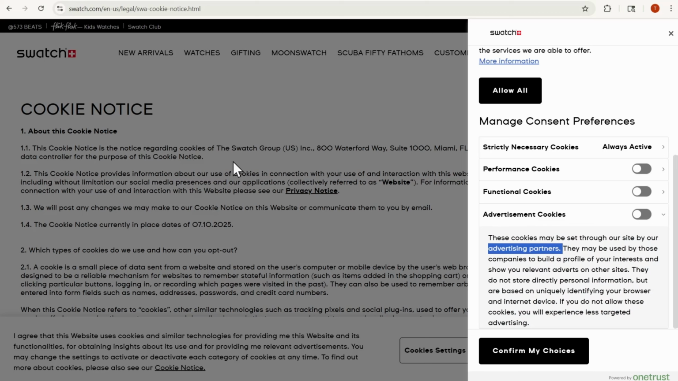an organization wants. So what they're saying here is the cookies may be set through their site, Swatch, or by an advertising partner that Swatch is in contractual relationships with. They may be used by these companies to build a profile, okay? Now, building a profile is very interesting language in the privacy space because profiling is heavily restricted and heavily regulated under data protection laws, depends on geography.